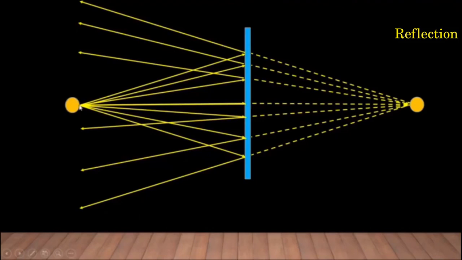Likewise, rays coming from every point of the object get incident on the plane mirror, they get reflected, and hence image of those points are seen behind the mirror, right? And hence we see the image of the whole object. Now let us see the properties of this image. Let us see this animation.